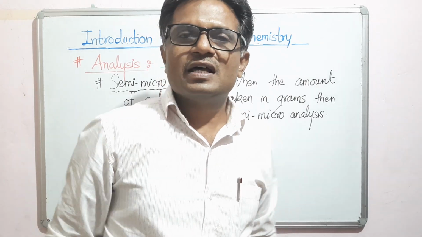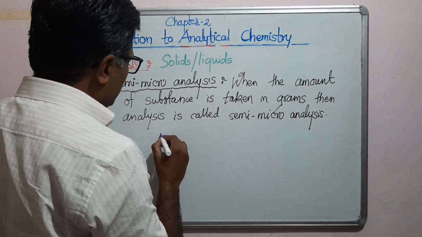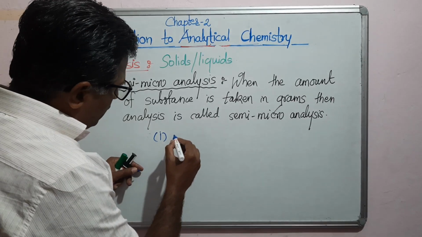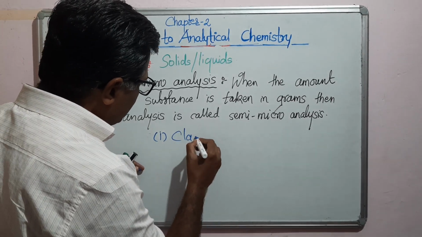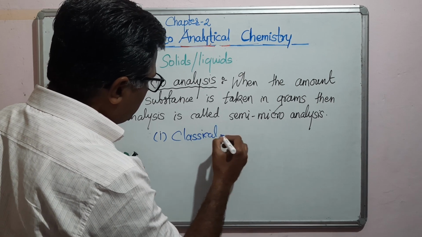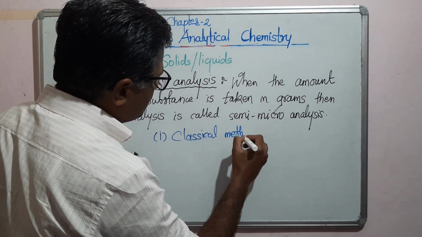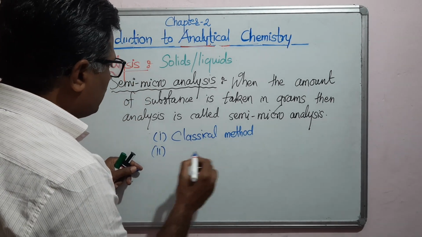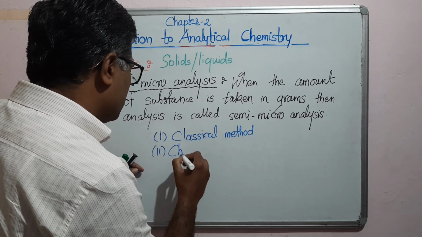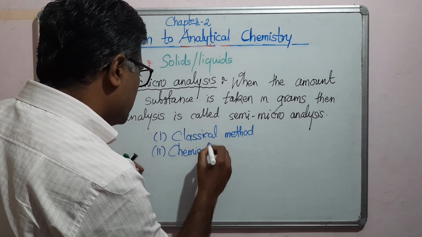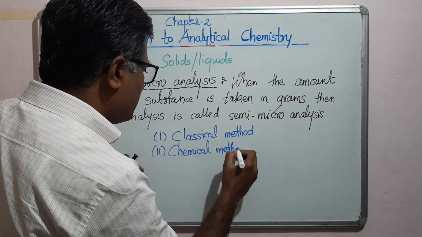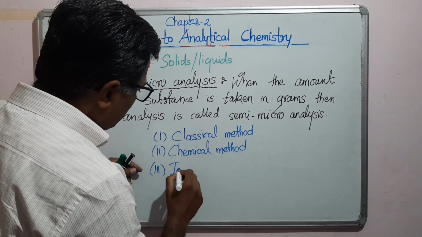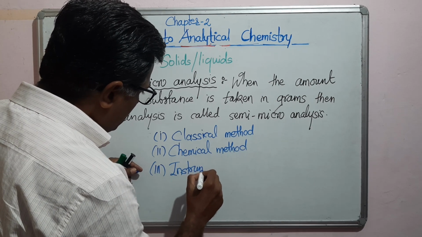So in your 11th class, there are three methods of analysis of organic compounds. The first method is the classical method of analysis. Then the second method is the chemical method. And the third type of method is the instrumental method.